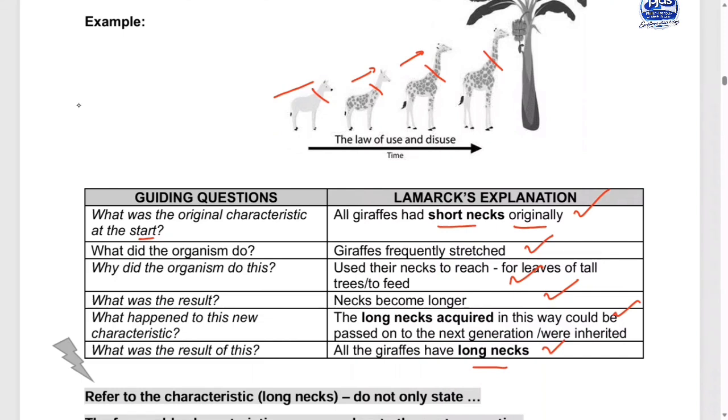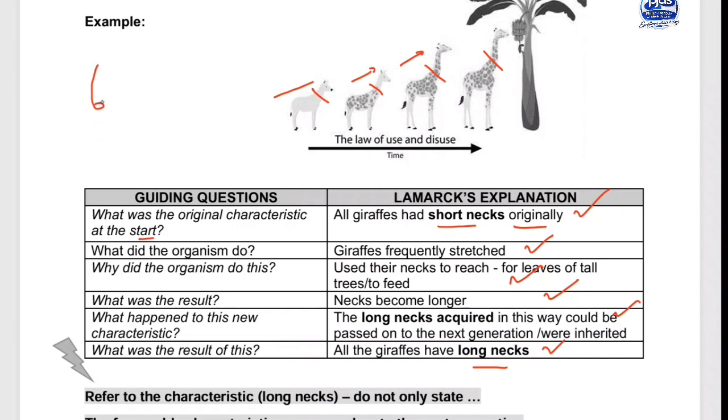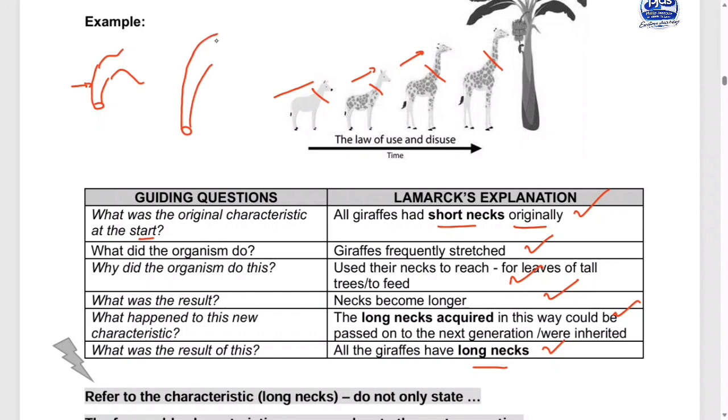So it doesn't mean, good people, that it will always appear as the giraffe. They might give you the trunk of the elephant. Yes, you see, this one might be short. Let us say this is an elephant like this, this trunk, and then we have a long trunk here. So you just substitute the giraffes' necks there, then you add the trunk.